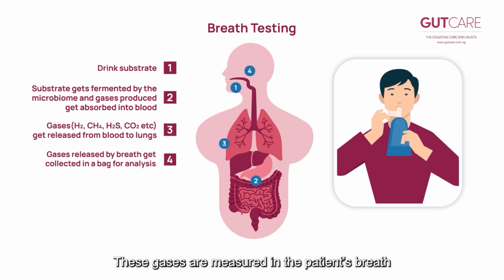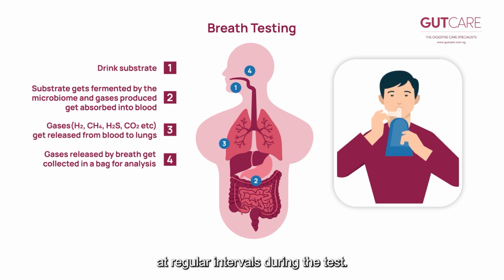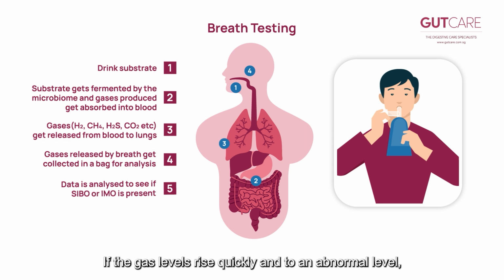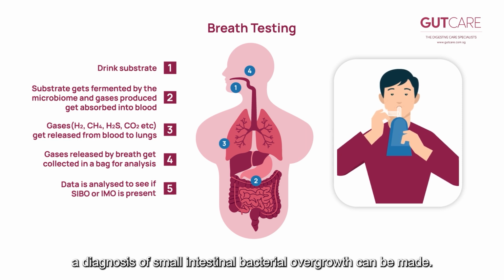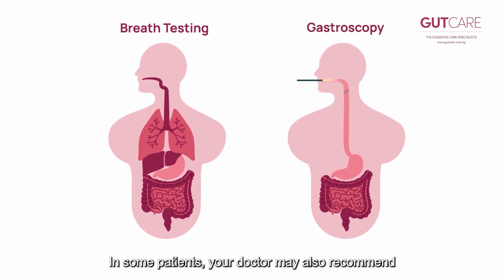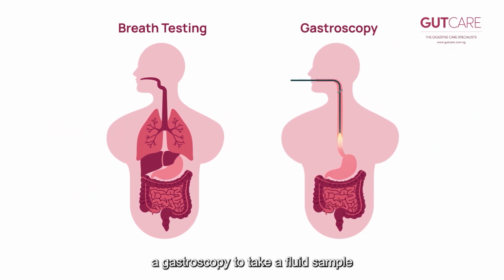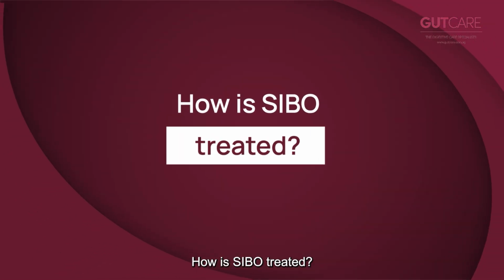These gases are measured in the patient's breath at regular intervals during the test. If the gas levels rise quickly and to an abnormal level, a diagnosis of small intestinal bacterial overgrowth can be made. In some patients, your doctor may also recommend a gastroscopy to take a fluid sample directly from the small intestine.